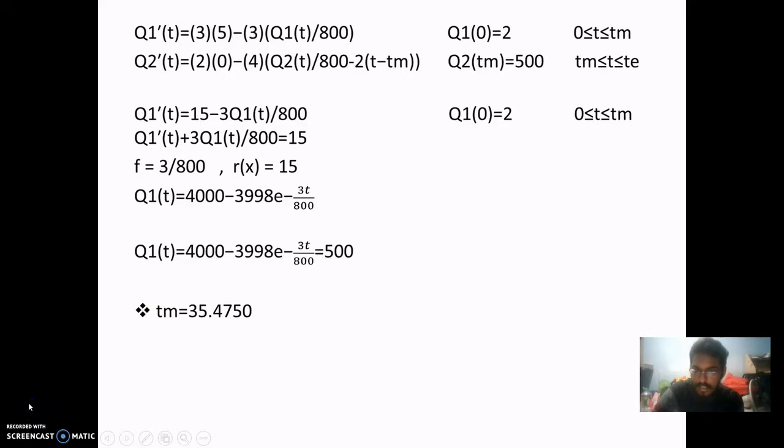Okay, hi. Let me start with what Liana found. When we substitute Q1(T) equals 500 into the equation, we get 4000 minus 3998 e to the exponent of negative 3T over 800 equals 500. So the Tm we will get is 35.475 hours.